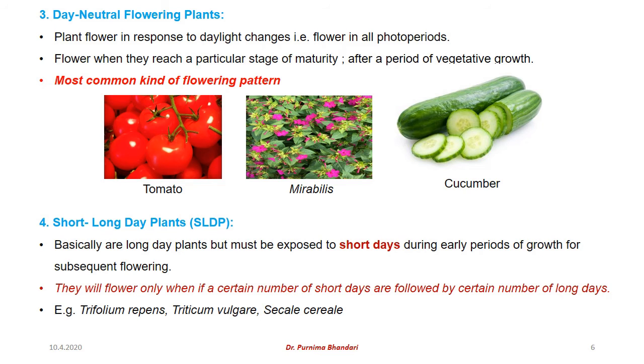Then we have another category of short long day plants. That means it is a combination of short day and long day plants. These short long day plants are basically long day plants, but they must be exposed to short days during early periods of their growth so that they are able to undergo the reproductive phase. They are able to flower later on. They will flower only if a certain number of short days are followed by a certain number of long days. Examples include Trifolium, Triticum vulgare, and rye cereal.